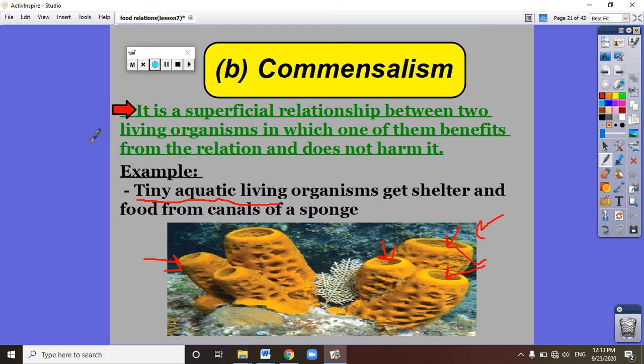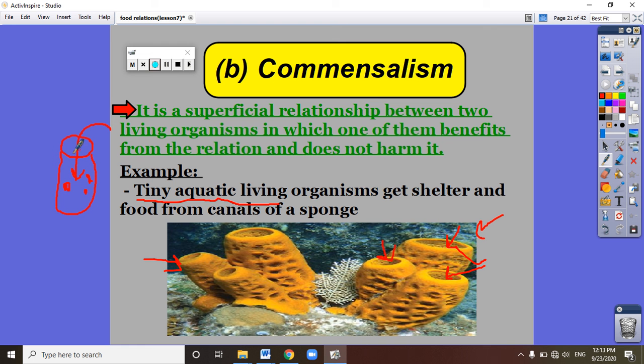The sponge is an animal, that's the shape of the sponge. The sponge feeds by getting water inside it. When the water gets inside, it selects its food from the water and feeds.